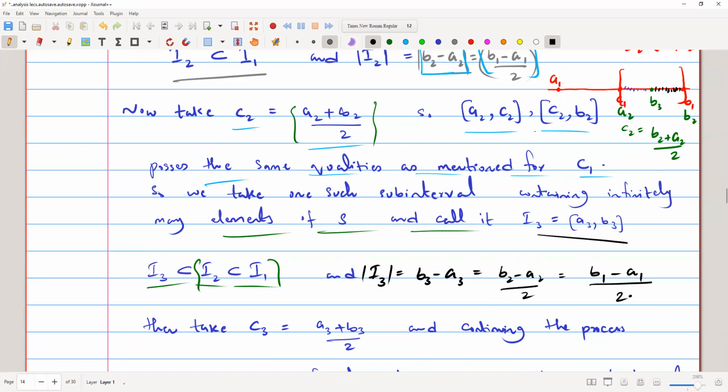So it will be 2 times 2. We can write it as B1 minus A1 over 2 squared.